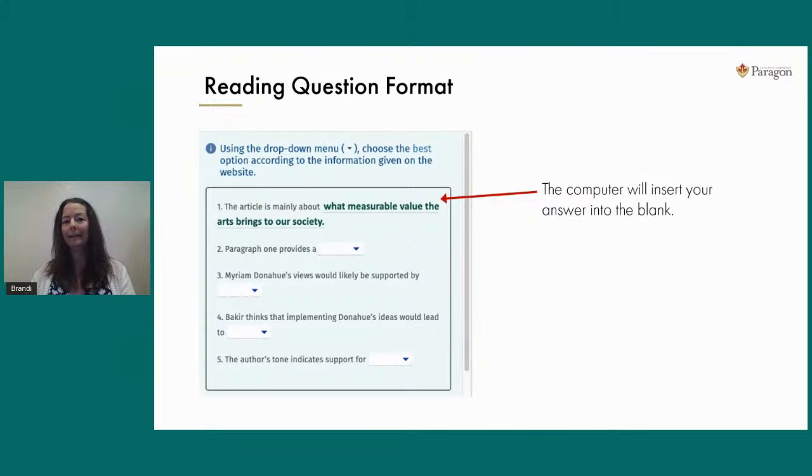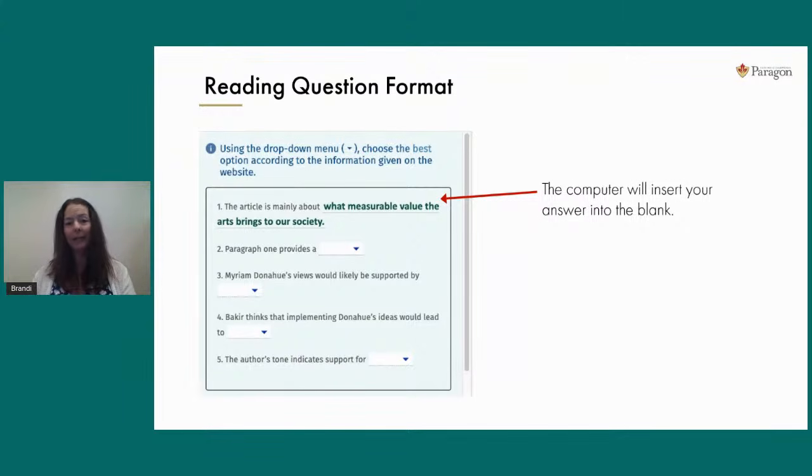right into the blank. So that entire sentence now, number 1, from start to finish, hopefully is correct if you've answered the question correctly. You'll notice that the print as well is green. It's just a visual clue to you that you've answered that question and you haven't left anything blank.